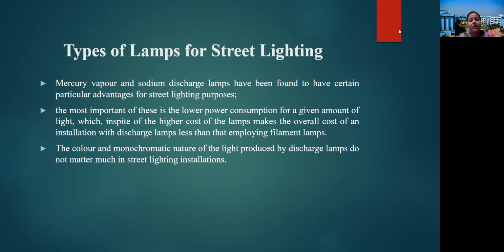The most important of these is the low power consumption for a given amount of light, which, in spite of the higher cost of the lamps, makes the overall cost of an installation with discharge lamps less than that employing filament lamps. Now the color and monochromatic nature of the light produced by the discharge lamp do not matter much in a street lighting installation.